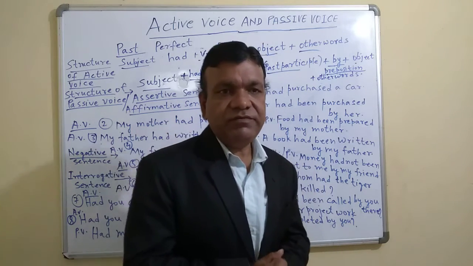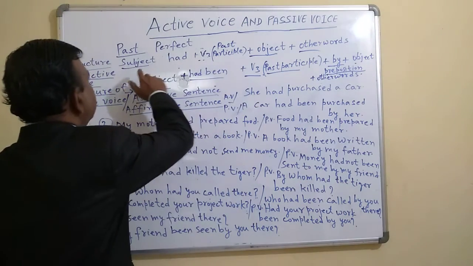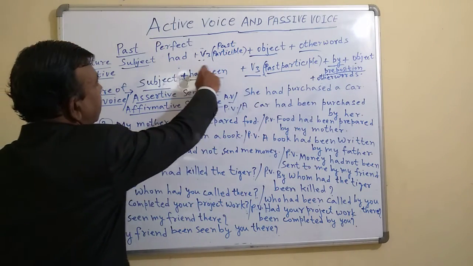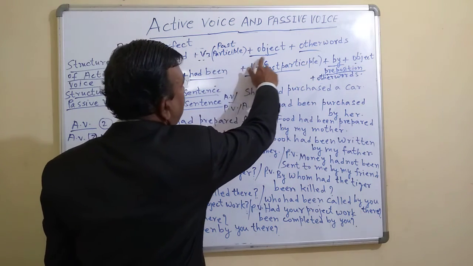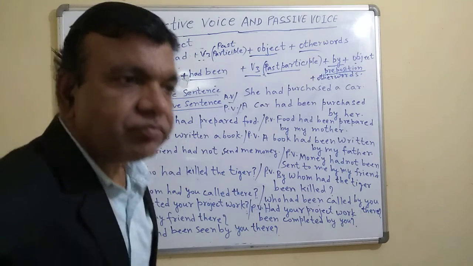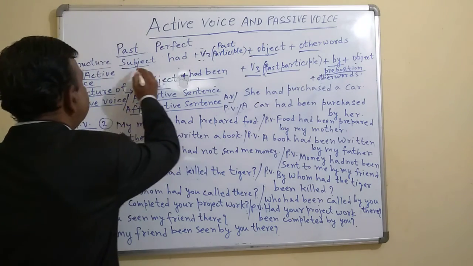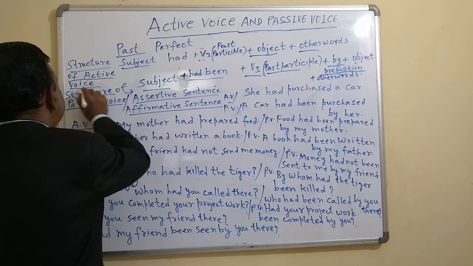Today I am going to teach you past perfect, the active and passive voice of past perfect. So firstly you should know the structure of past perfect. Here: subject plus had plus third form, it means past participle, plus object plus other words. This is the structure of the past perfect in active voice.